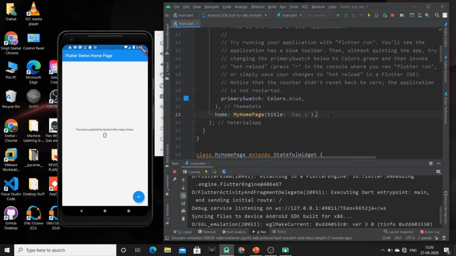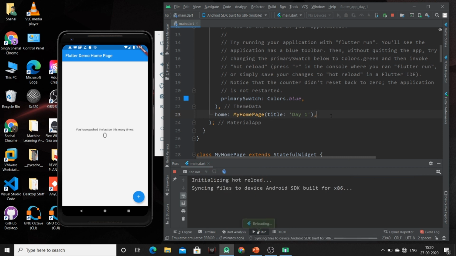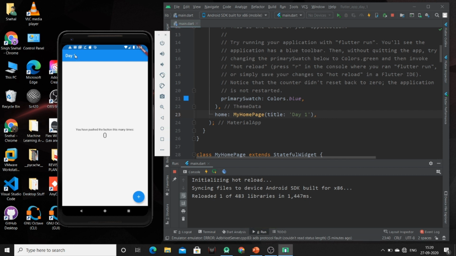So just enter Control S, and this will reload your app. Now you can see the title of this home page has changed to day 1. So I can also change, just add app day 1 and just hit Control S, and this will reload our page and will change the title of our app.